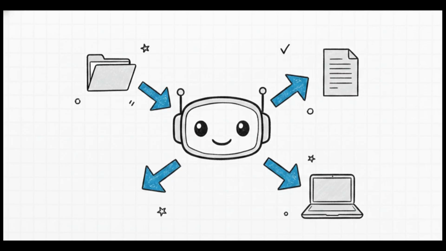What makes this setup so incredibly powerful is that Claude Code is an official Anthropic tool. It runs directly in your terminal, or you can use it right inside as a Visual Studio Code extension. It actually understands your entire project context, it reads your files, and it writes code directly into your local environment. So it's not just spitting out snippets for you to copy and paste. It's actually getting in there and writing the code into your files for you. It's a real game changer.